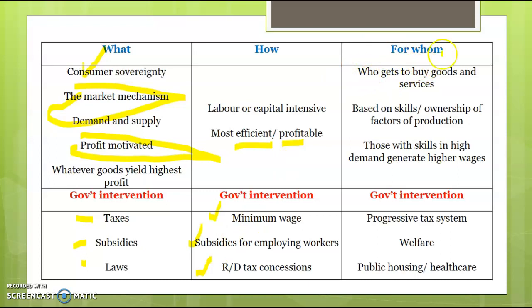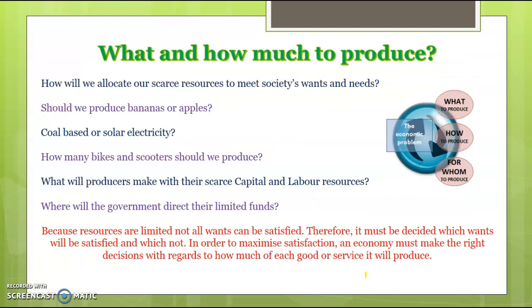And for whom to produce means who gets to buy the goods and services. It's largely based on skills or ownership of factors of production. Those with higher skills generate higher wages, and the government steps in through progressive taxes, welfare, public housing, etc., to try and make it more even so everyone can have a dignified standard of living. So these are sort of going through each individually. I will go through this relatively quickly.